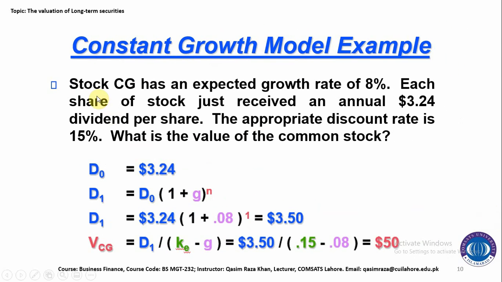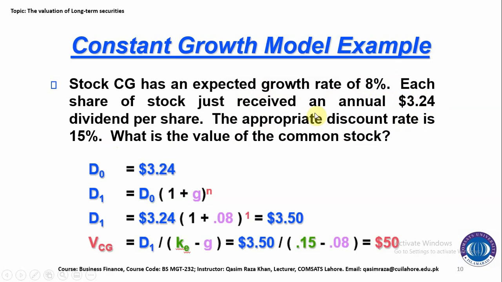Here is a problem for the illustration and explanation of this concept. Suppose stock CG has an expected growth rate of 8%. Each share of stock just received an annual dividend of $3.24 per share. 3.24 is our D naught, the current dividend, and 8% is our expected growth at which this dividend will grow. The appropriate discount rate KE is 15%. So what is the value of the common stock?